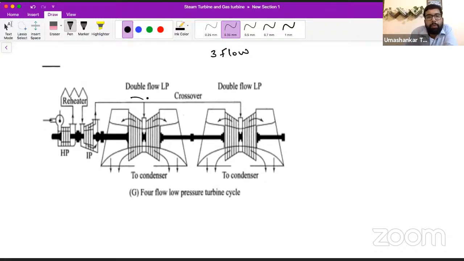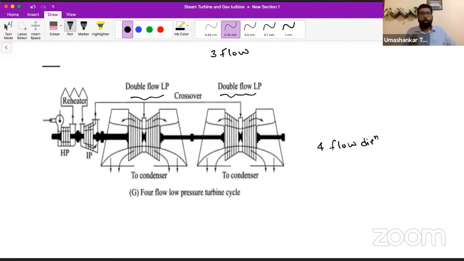Here one is a double flow low pressure turbine. Here another double flow low pressure turbine. So how many flows are there? What is the meaning by flow, sir? It represents the direction in which the steam may flow. Okay. So here we have four flow directions.